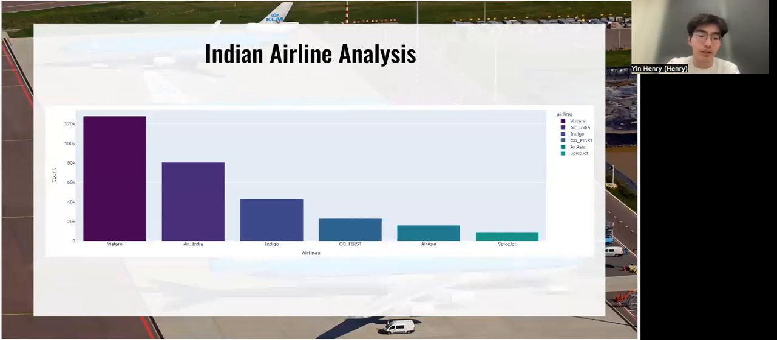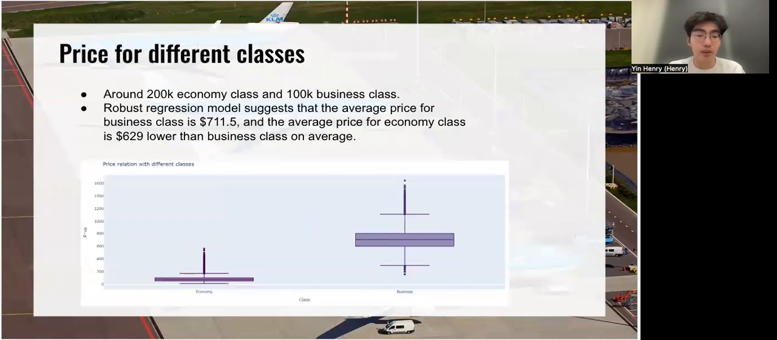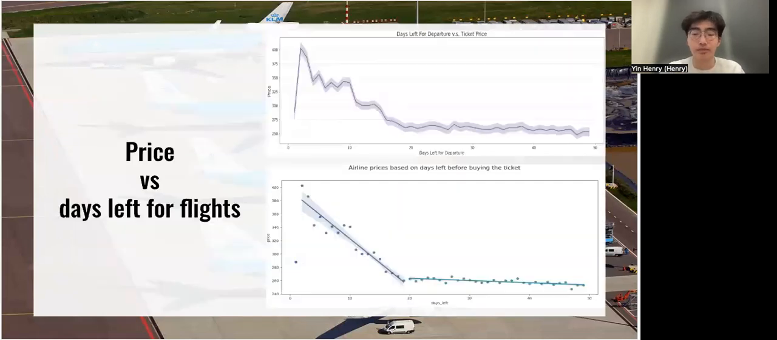And here is the histogram for the number of flights in each Indian airline. We can see that Vistara has the highest number of flights, and SpiceJet has the lowest number of flights. For this Indian dataset, we have around 200,000 economy class and 100,000 business class tickets. And from the box plot, we can see that business class tickets have higher overall prices than economy class.